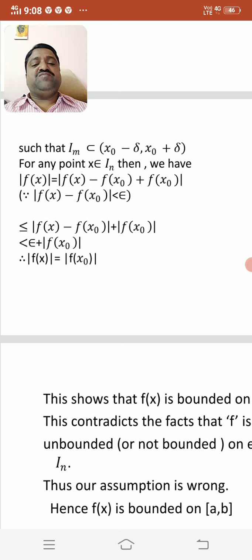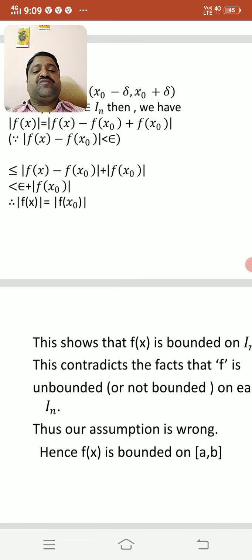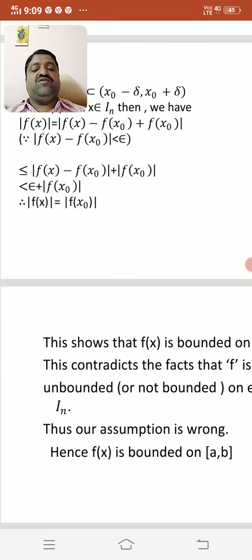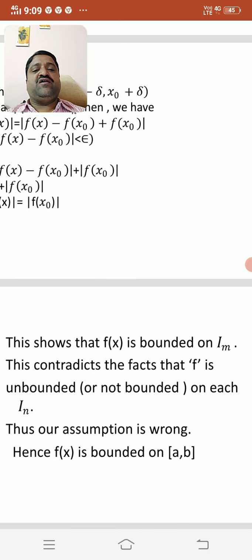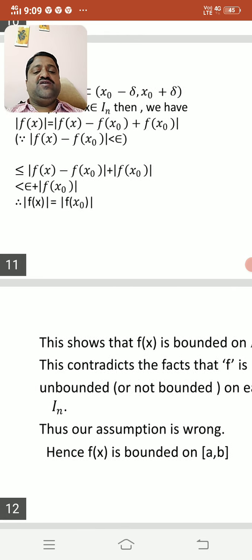For any point x belongs to Im, we have |f(x)| is equal to |f(x) - f(x0) + f(x0)|, which is less than or equal to |f(x) - f(x0)| plus |f(x0)|, which is less than epsilon plus |f(x0)|. Therefore, |f(x)| is less than epsilon plus |f(x0)|. This shows that f(x) is bounded on Im. This contradicts the fact that f is unbounded or not bounded on each In.